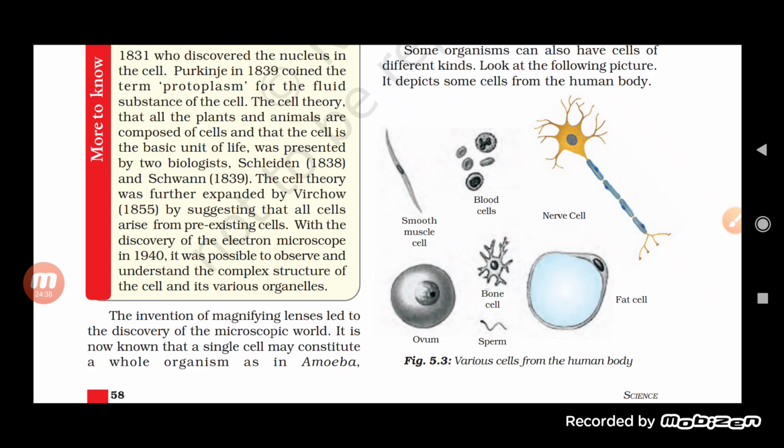But later, with the electron microscope, we are able to understand and observe the structure of the cell and its organelles. Okay, so, students, this is all about the cell theory, the discovery of the cell, the nucleus as well as the protoplasm.